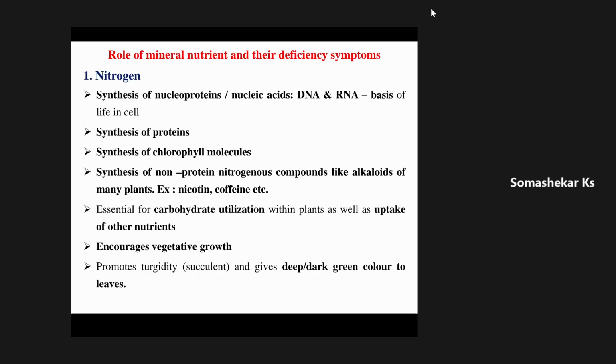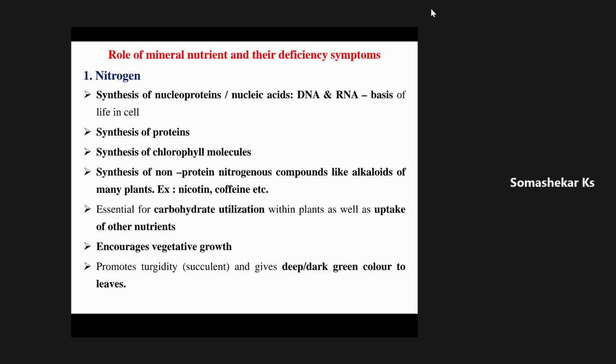2:1:1. Whereas for pulse crops, the ideal ratio for fertilizer application is 1:2:1. That is, 1 part of nitrogen and potassium and 2 parts of phosphorus is required for pulse crops.